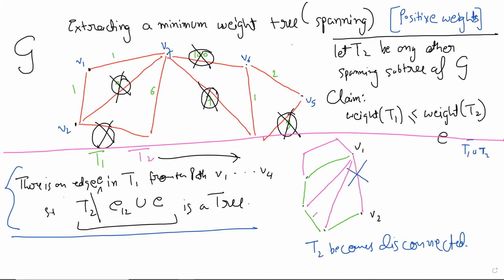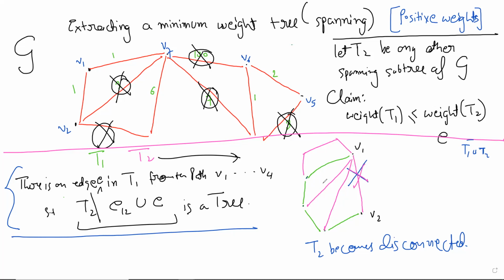Now, in this tree T2, if you just look at the pink lines, then V1 is connected directly with this, directly with this, and directly with this, right? But now, if you remove this edge, then you cannot add a green edge.